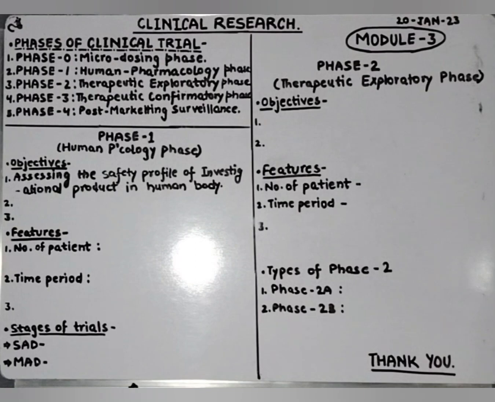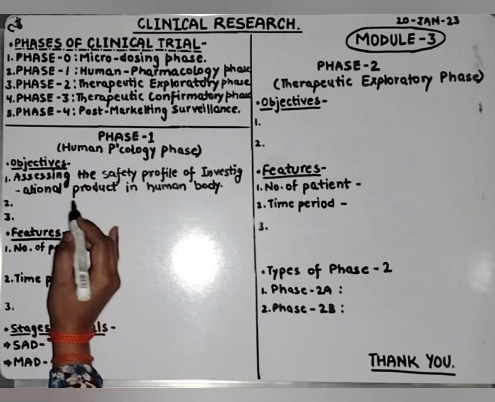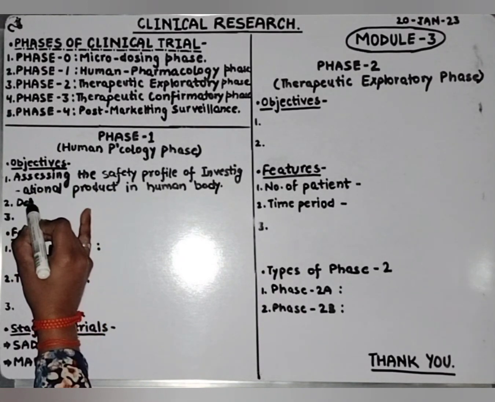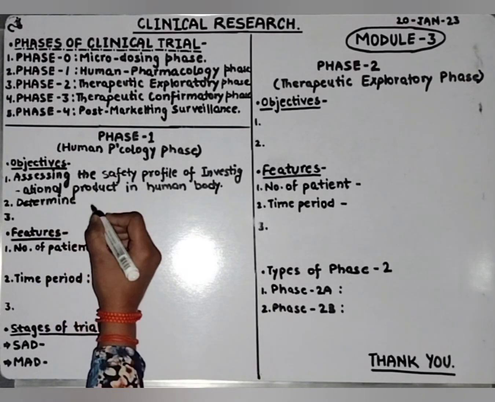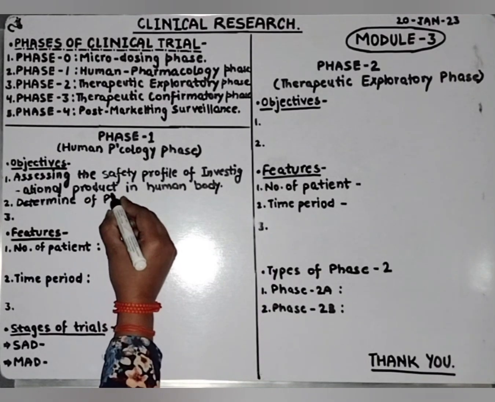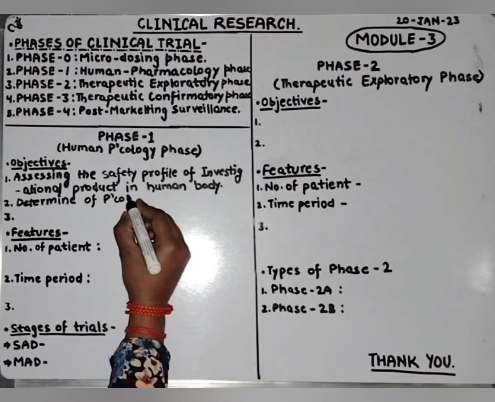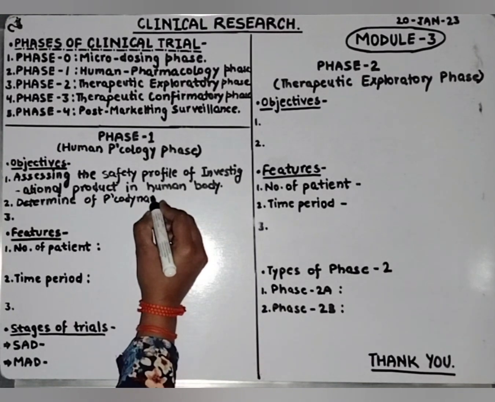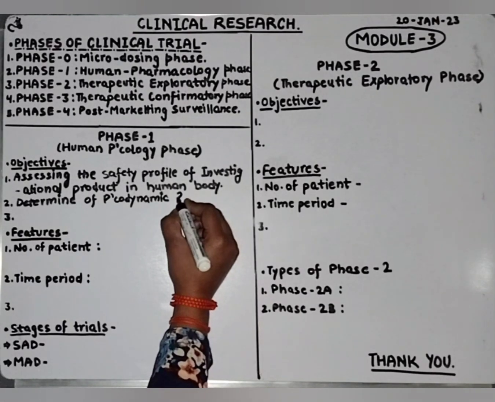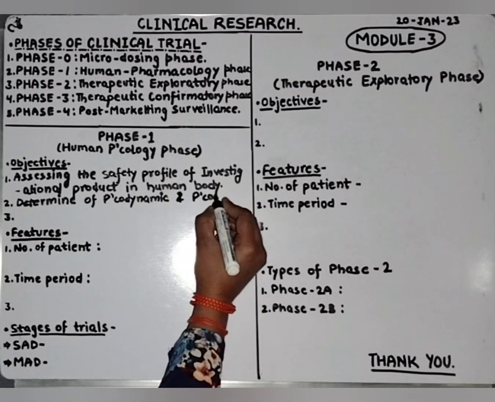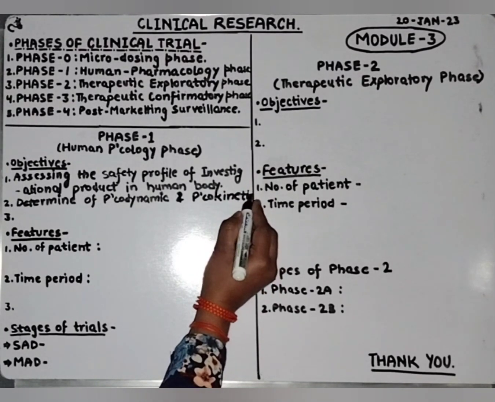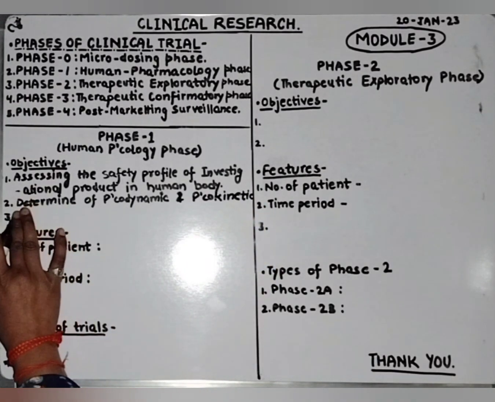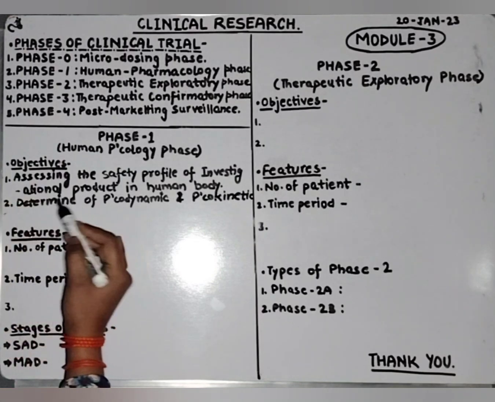Second, determines pharmacodynamic and pharmacokinetic of a compound. So second objective in phase 1 is determination of pharmacodynamic and pharmacokinetic parameters of compound.